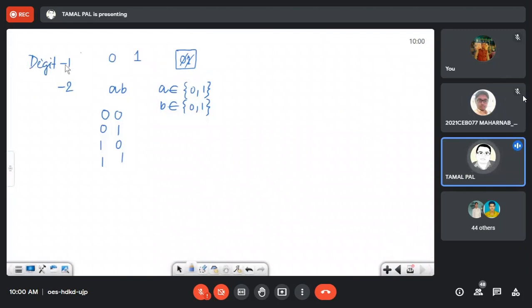Now, let me repeat once again. Everything I am doing is in binary right now. If the number of digits is 1, then how many permutations are possible? 0 and 1, that means 2 permutations are possible. If the number of digits is 2, then 00, 01, 10, 11. The 4 permutations are possible.